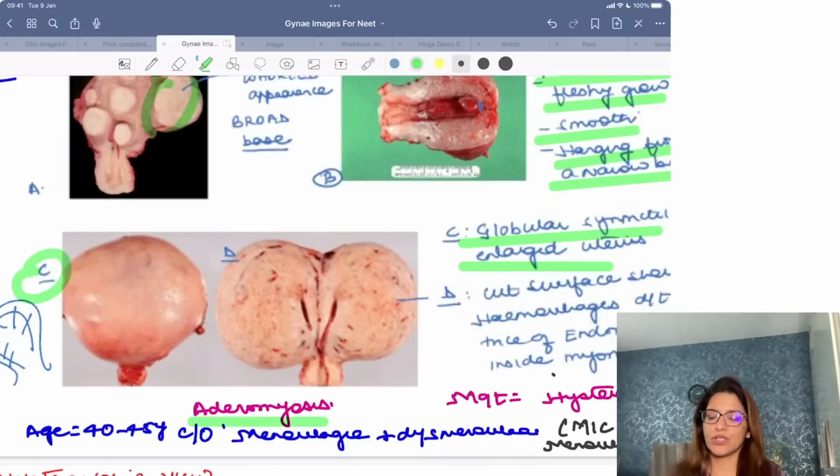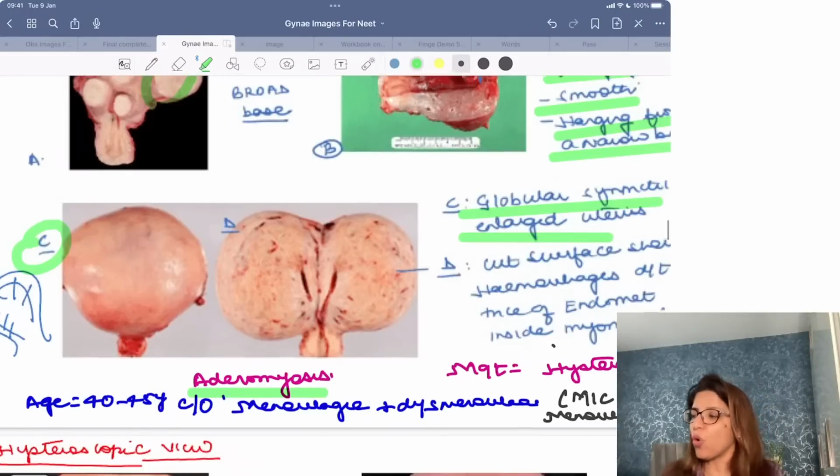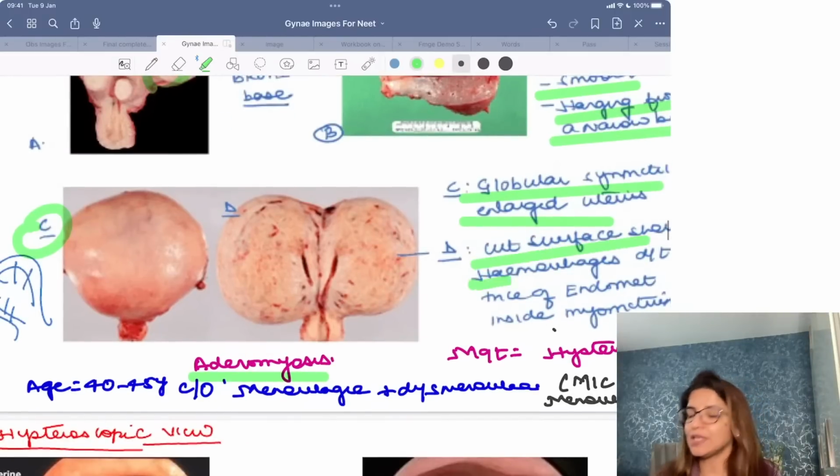In adenomyosis, a very typical feature is that endometrium is present inside the myometrium. So these endometrial glands are going to bleed at the time of menstruation. So when you see the cut surface of adenomyosis, you are going to see hemorrhages. Do you see so many hemorrhages over here?